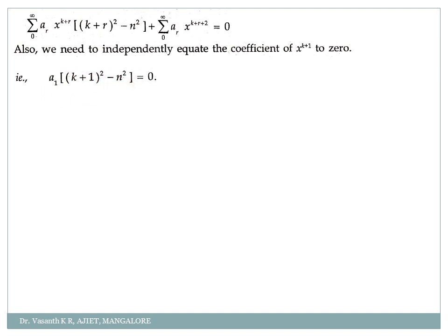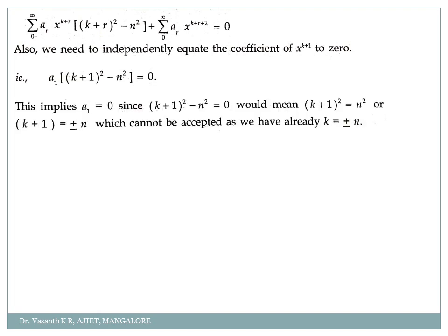Okay, my dear students, remember when I compared the coefficient of x power k, what equation did I obtain? I obtained k equal to plus or minus n. Means I already obtained one solution for k. Correct? So here, if I simplify this, I will get (k plus 1) the whole square is equal to n square, or k plus 1 is equal to plus or minus n. This is not possible. Why? Because we have already got the solution for k as plus or minus n in my previous slide. Correct?